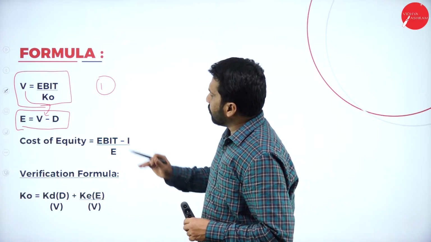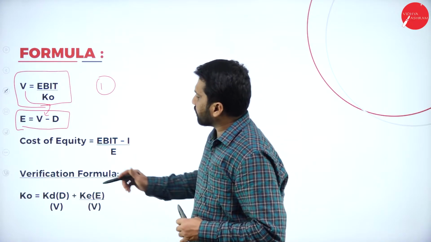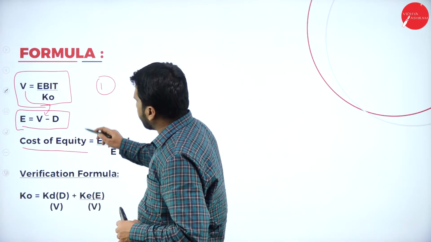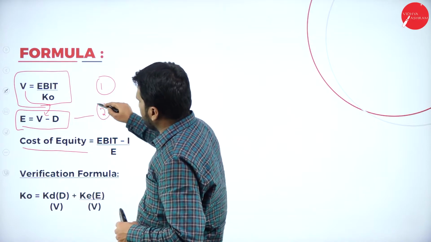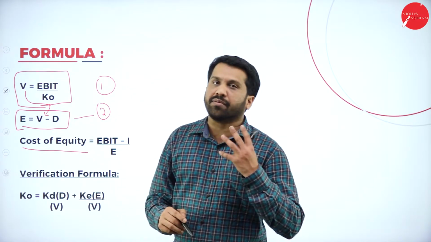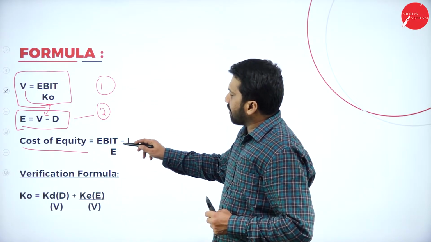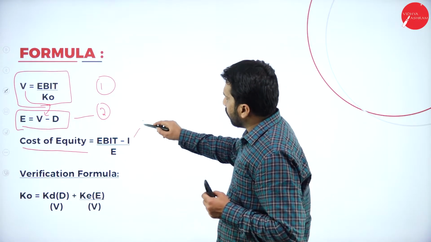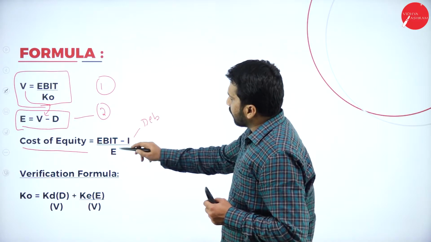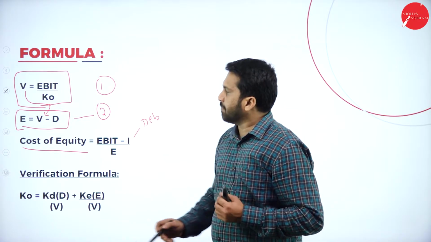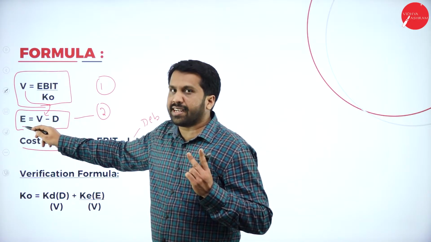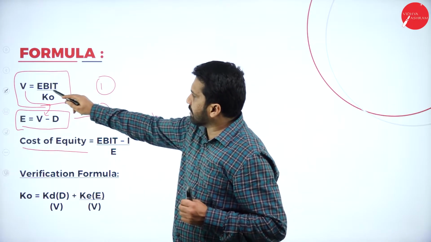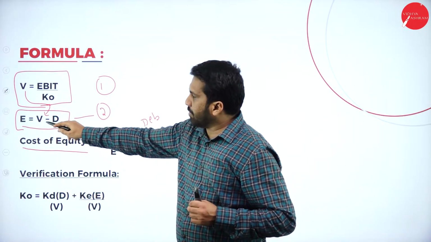Now, once you're done with equity value, what is your cost of capital? This is your second one. What is your cost of equity? EBIT minus interest on debenture divided by E. What is E? Answer of second one. The first answer of V will come here.